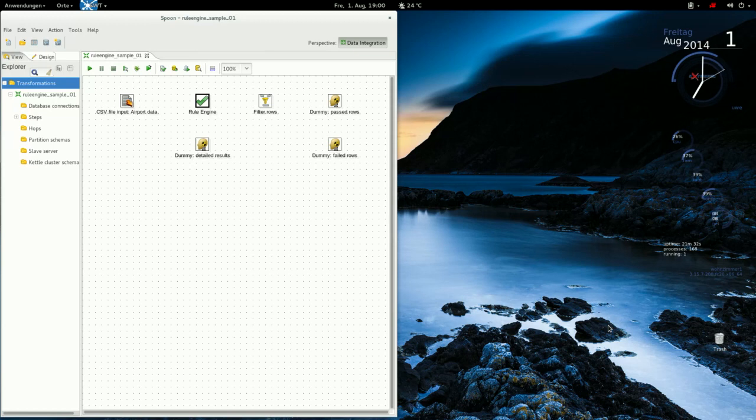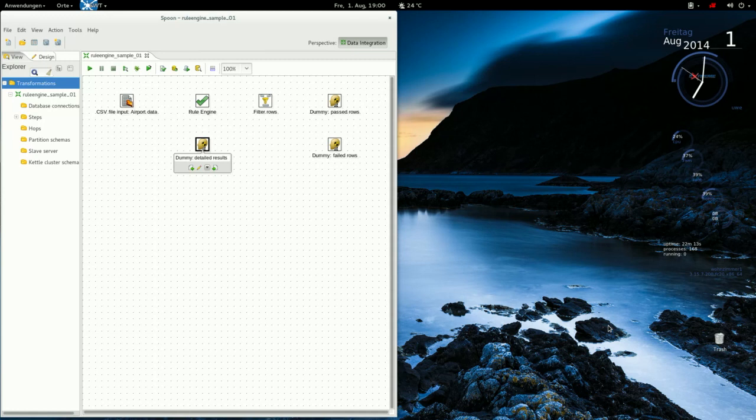I prepared a sample transformation here. I have a CSV input file with some data about airports, like country and name, latitude, longitude, position, and the altitude of the airport. Then I have the rule engine step, which I wrote. Then once the rule engine ran, I want to filter the rows into those that passed and into those that failed the rules.